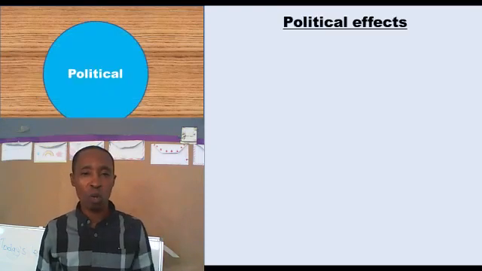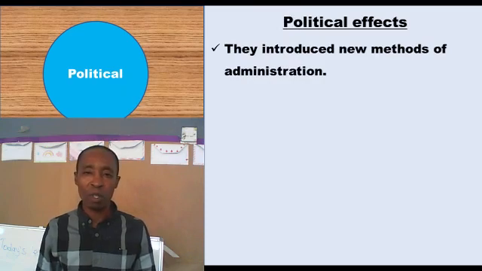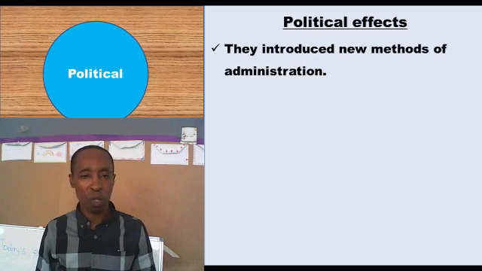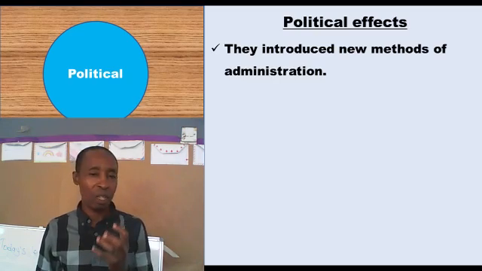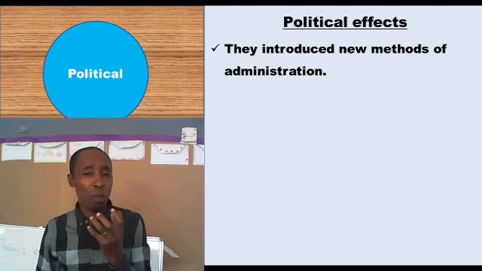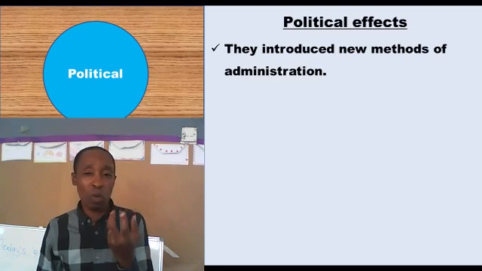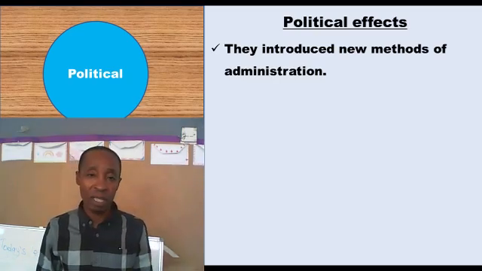Political outcomes or political effects. Political effects included the introduced methods of administration. Here we had our own ways of administration. We never had issues attached so much to democracy, what we call modern democracy, the voting, electing.